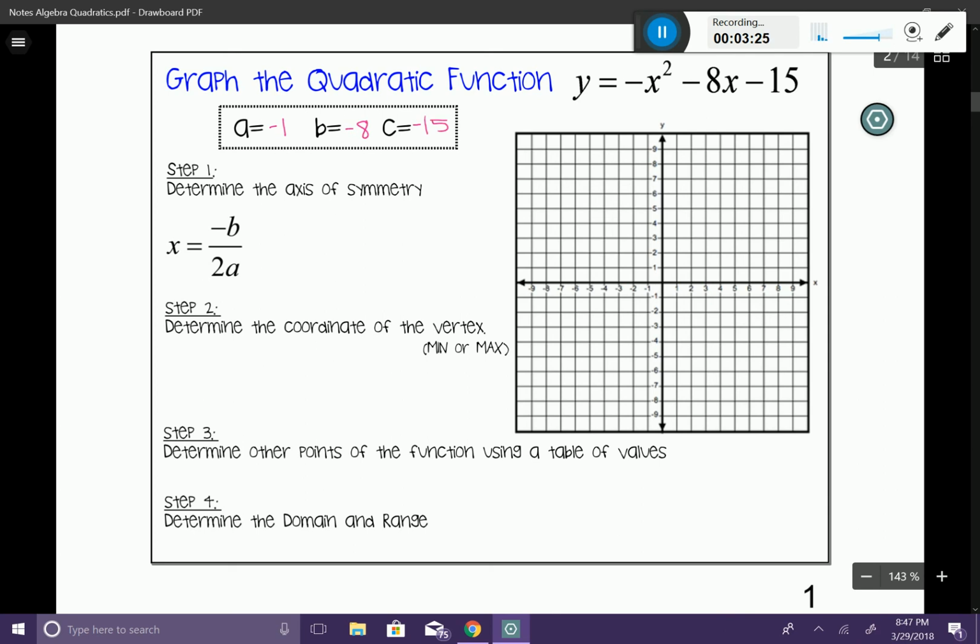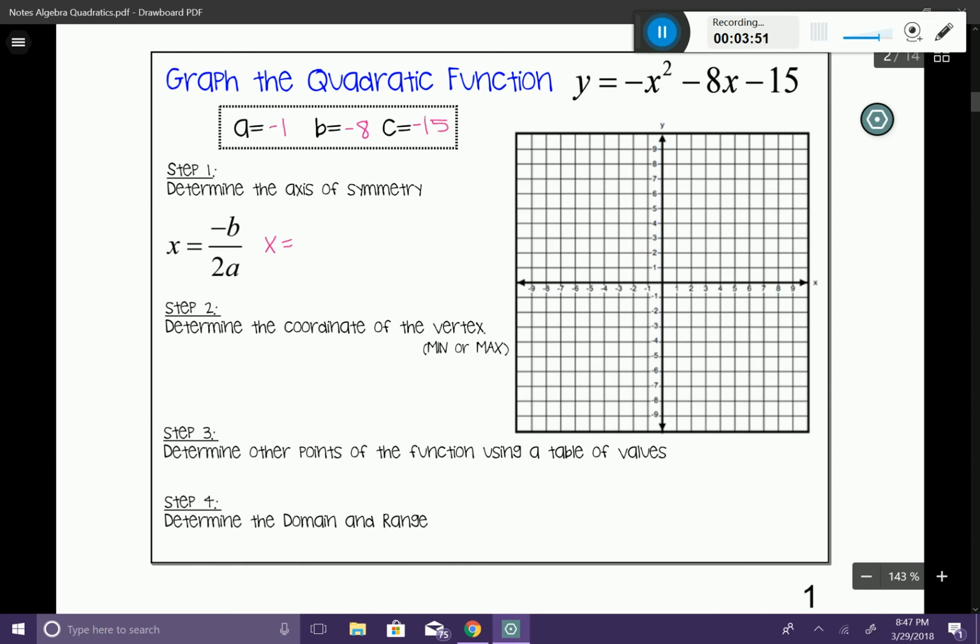So the first thing I want to do when I'm graphing a quadratic is step 1. I want to determine the axis of symmetry. This is going to be the line which cuts the parabola in half. So I'm given a formula. This is the formula for the axis of symmetry: x equals negative b over 2a. So I'm simply going to substitute the values into that equation. This equation is not given to you on a formula sheet for Algebra 1, so you will need to commit this one to memory.